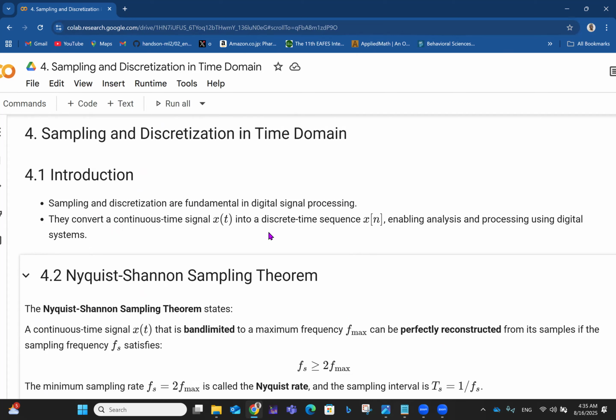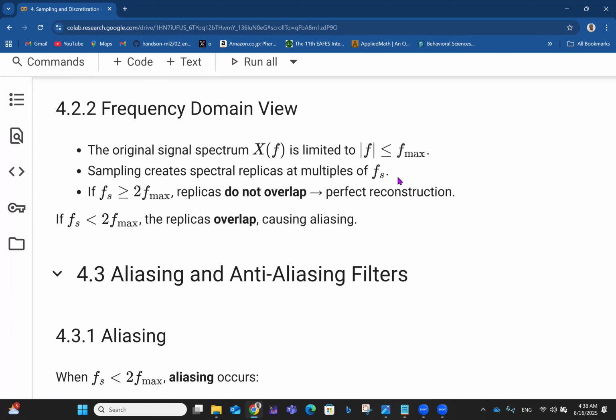And then you also have the frequency domain view. The original signal spectrum X of f is limited to absolute value of f less than or equal to f max. Sampling creates spectral replicas at multiples of f s. When we started out, we talked about sinusoids and harmonics.